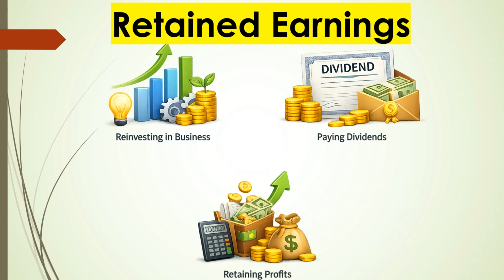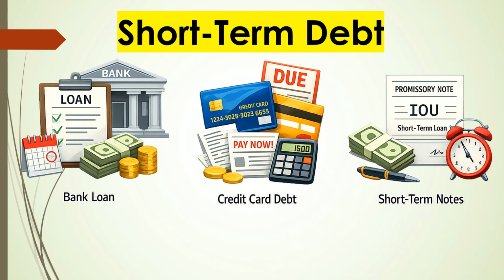Retained earnings, profits kept in the business instead of paying shareholders. For example, a company earns $20,000 profit and keeps it for future expansion. Short-term debt, loans that must be repaid within 1 year. For example, a company borrows $5,000 from a bank for 6 months.